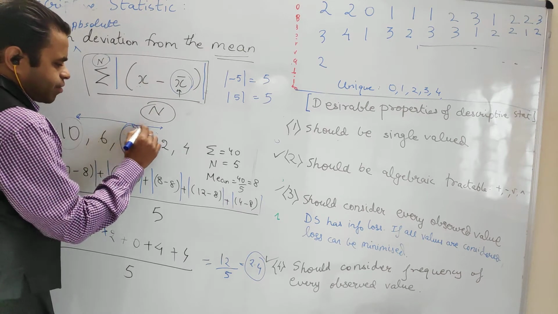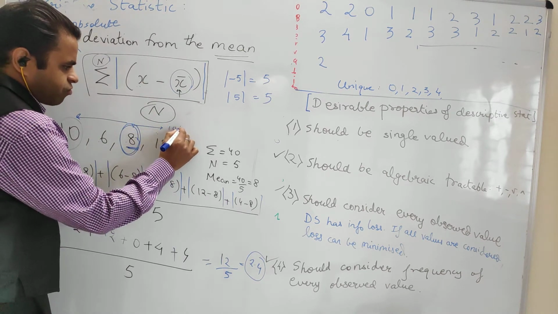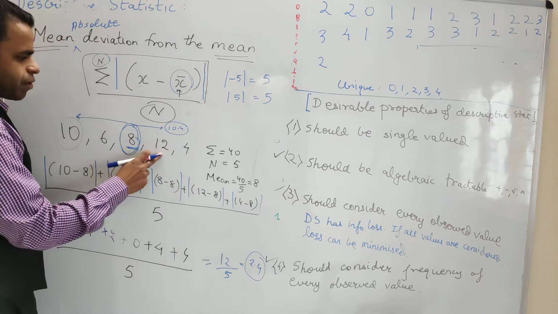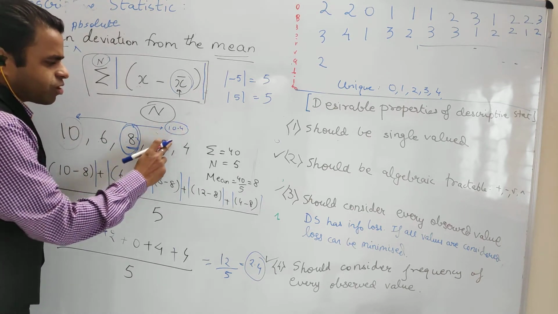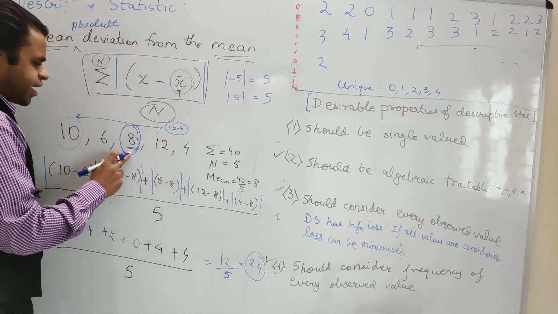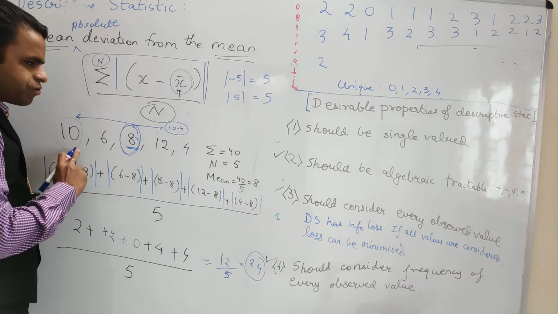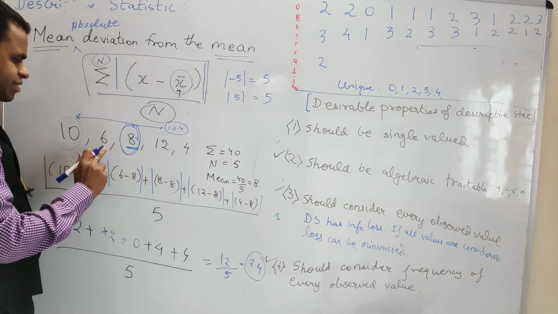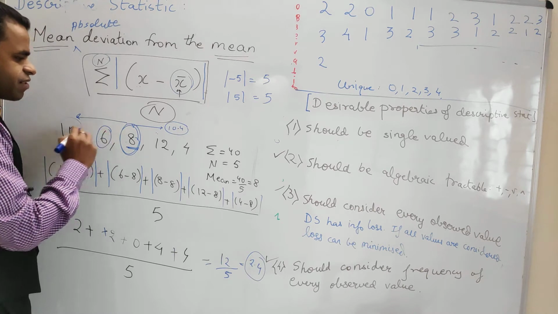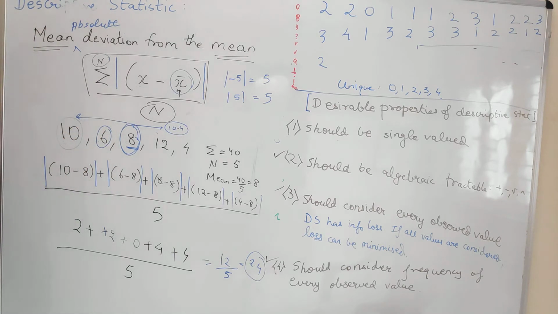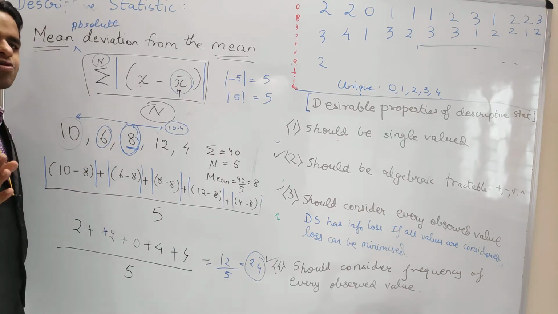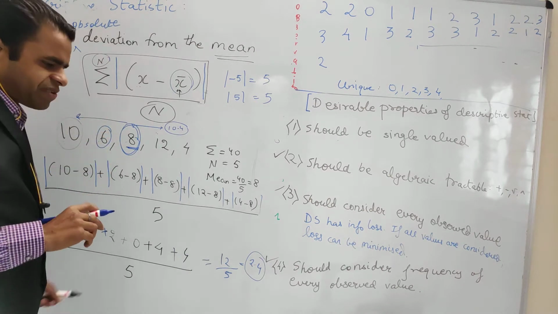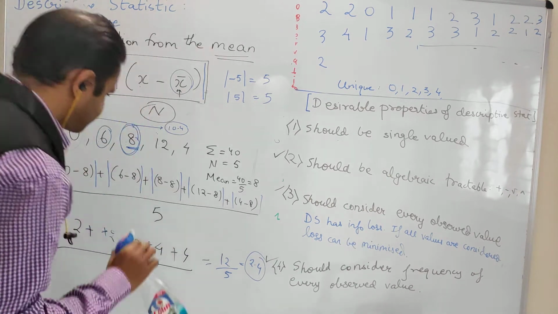So when I do 8 plus 2.4, I get 10.4, and my highest value is 12, so 10.4 and 12 are very near. And when I do 8 minus 2.4, I get 7.6, which is again very close to 6. So this is how you observe. Now we will raise what is the issue with mean absolute deviation.